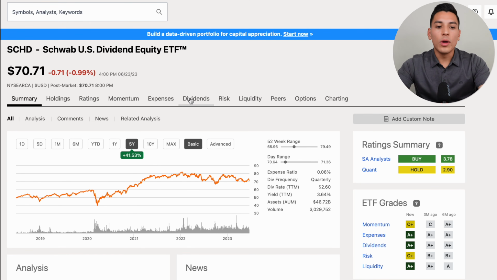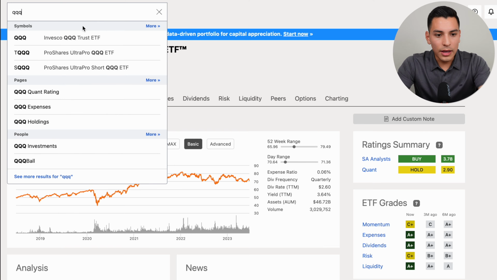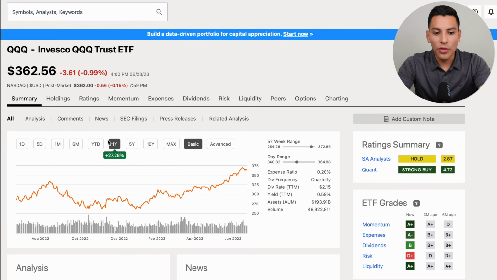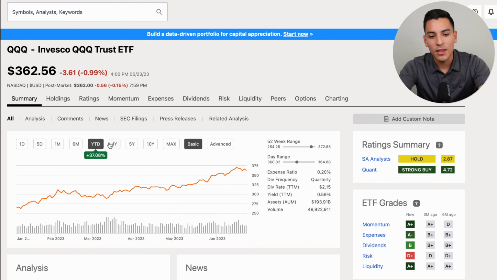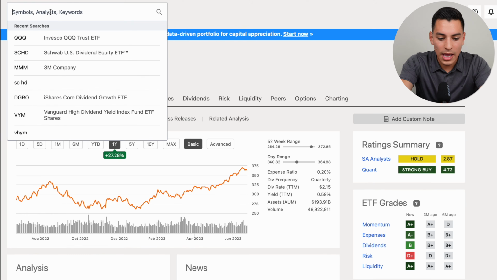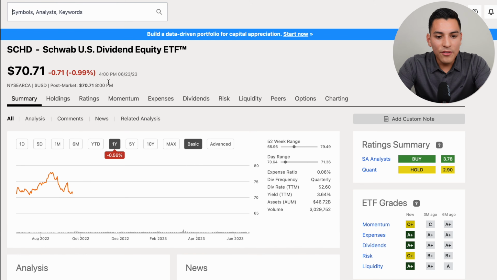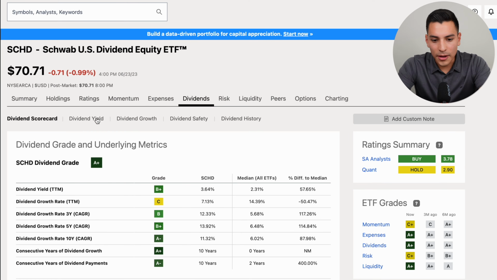Right now, the market is going from value to growth, as you can see in QQQ. It's going from growth, a lot of these growth tech plays, and as you can see, year to date, it's up 37%, and in the past year, it's up 27.28%.